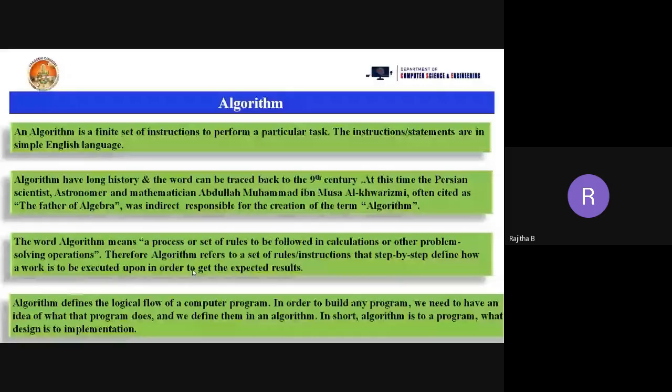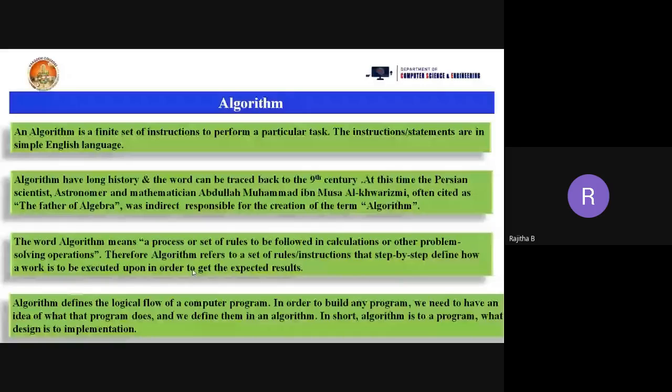Yes. So this algorithm is a finite set of instructions to perform a particular task. So what is an algorithm actually? It is a set of instructions or statements, and that can be written in English language only. In our same English language, we are going to write the instructions or the statements. Okay. And what is the history of an algorithm? So it is from 9th century onwards we are using the algorithm word. And who invented that algorithm word?